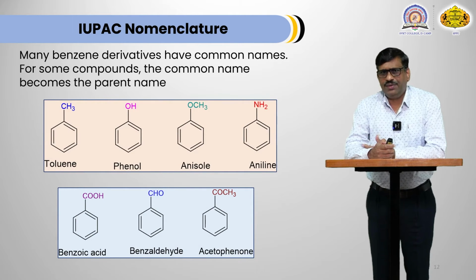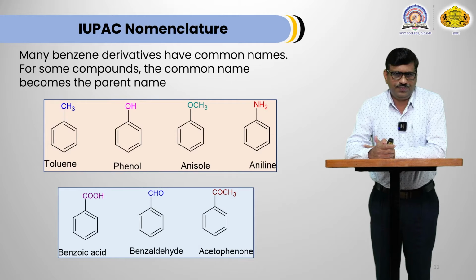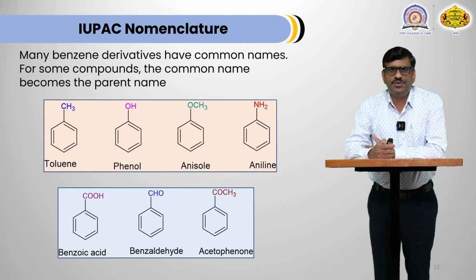Now, many aromatic compounds have special names. For example, when a methyl group is present on the benzene ring, it is called toluene. When an OH group is attached to benzene, it is called phenol. When an OCH3 group is attached to benzene, it is called anisole. We know that when NH2 is attached to benzene, it is aniline. These are the special names.